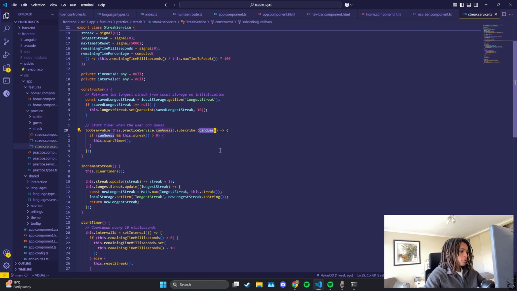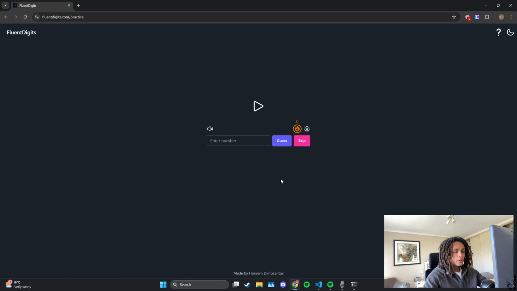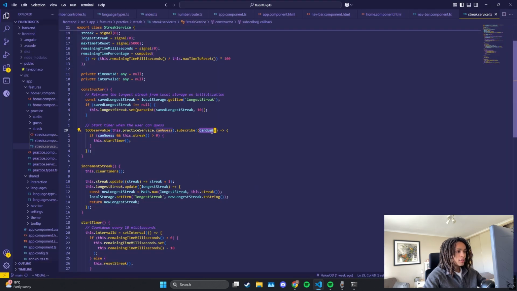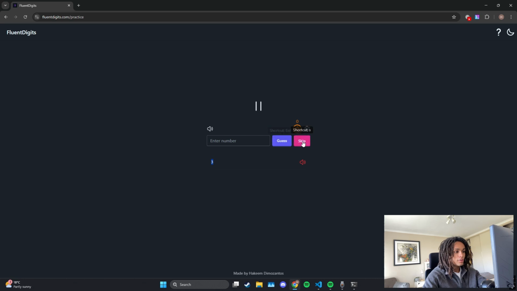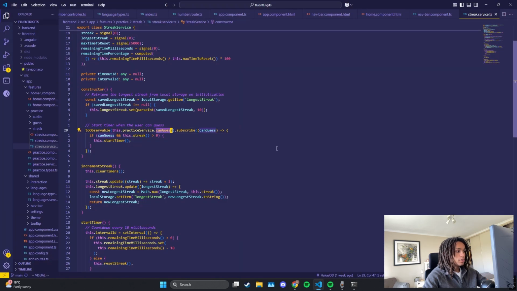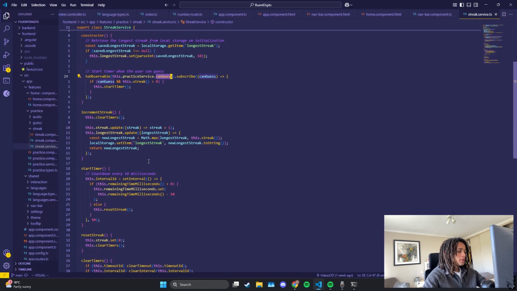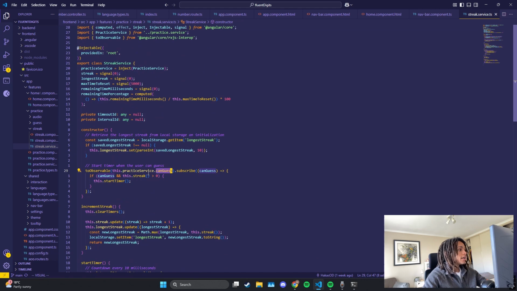I have this little variable saying if the user can guess, and this is in my practice service, which is where I'm getting all the API data. When the audio component is initializing, I have this set to false that whole time, and that's what happens when you see these go disabled. That's all relying on this can guess value. So I wait till the user can guess, and then I start the streak countdown timer. Yeah, so that's pretty much that. I'm explaining this really badly, so I apologize.